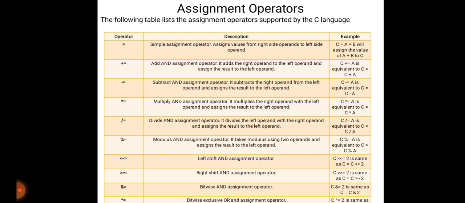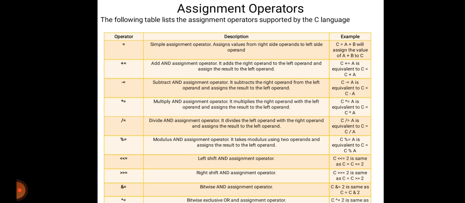C multiply equals A is equivalent to C is equal to C multiply by A. Same with division, C divided by equals A means C is equal to C divided by A. Then percent equals is the modulus and assignment operator. C percent equals A means C is equal to C percent A.